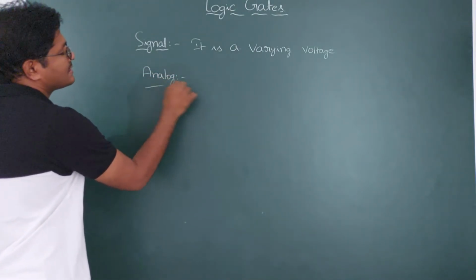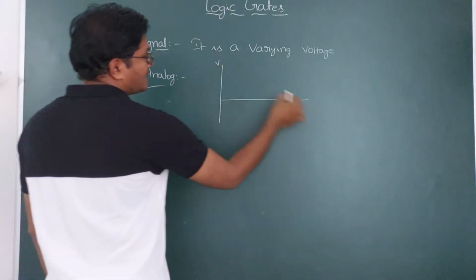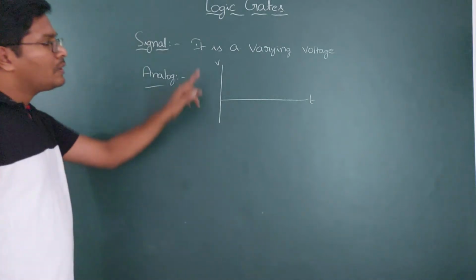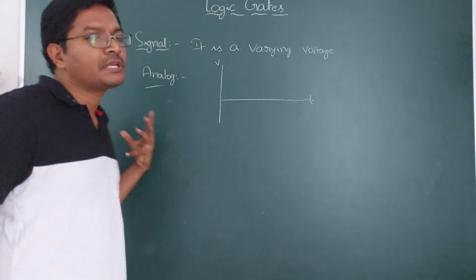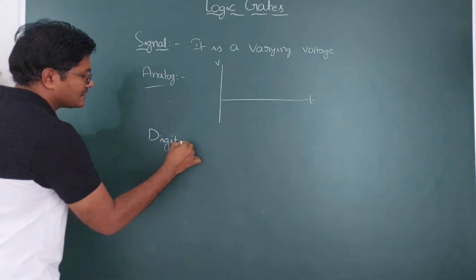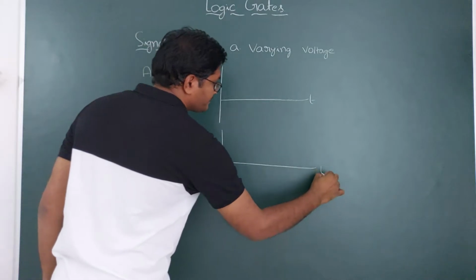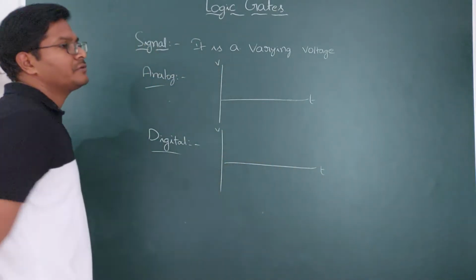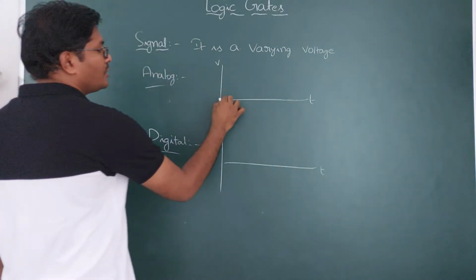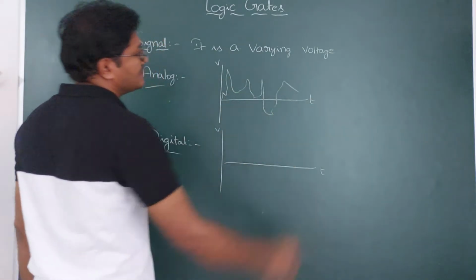If you take a graph of these signals, with V on the y-axis and time on the x-axis, the voltage is varying with time in both types of signals, analog and digital. In analog signals, the voltage varies continuously like this.